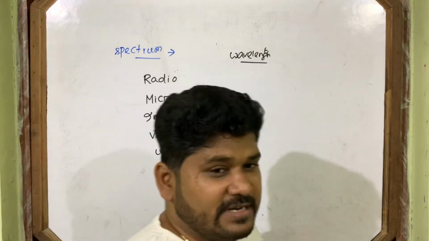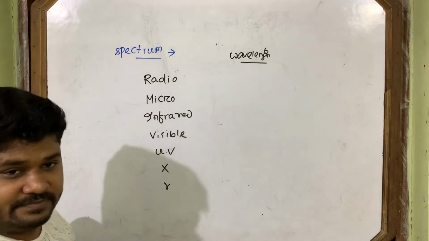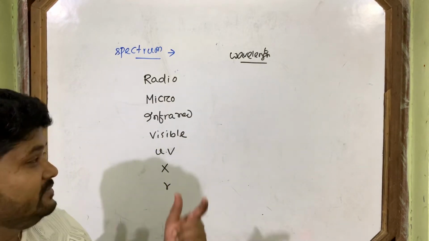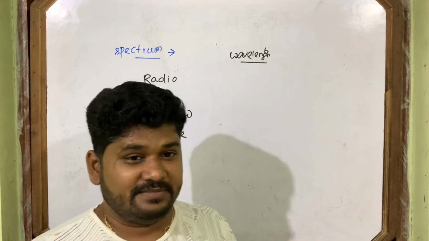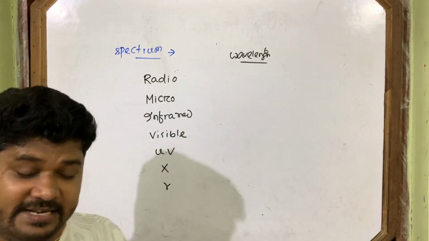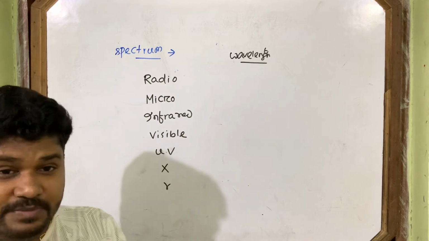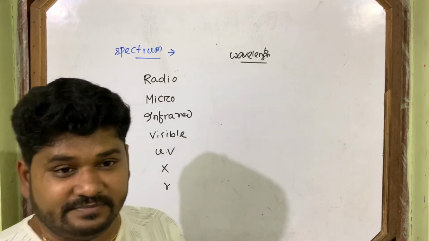Then their production, their detection, their uses also come in the exam. Production, detection, wavelength range, uses. You will get one table in your NCERT book and you have to practice that table.